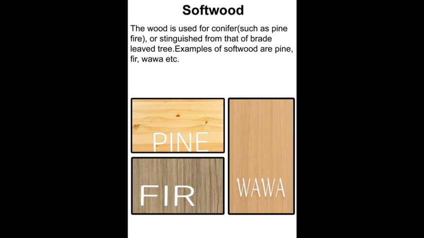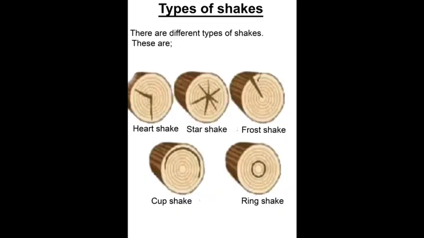Softwood. The wood used from conifers such as pine, fir is distinguished from that of broadleaf trees. Examples of softwood are pine, fir, wawa, etc. Types of shakes. There are different types of shakes. These are heart shakes, star shakes, frost shakes, cup shakes, ring shake.